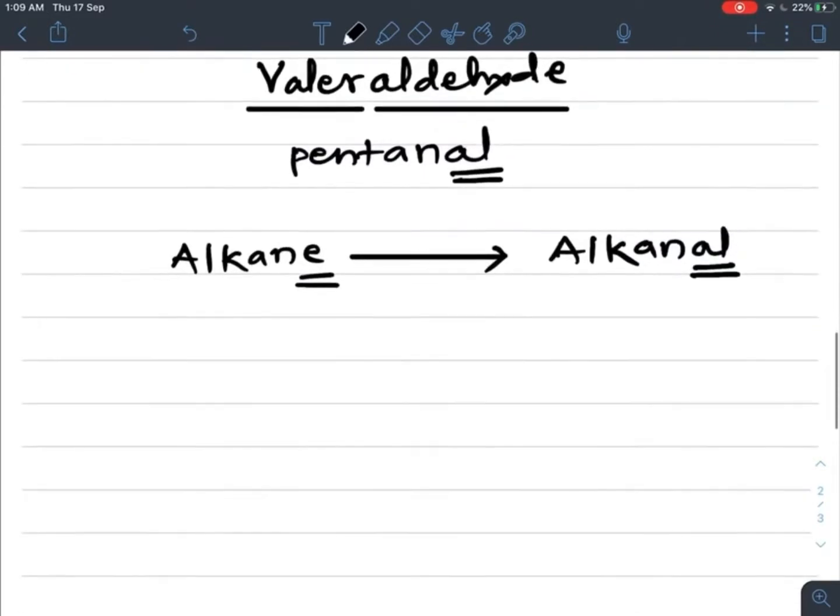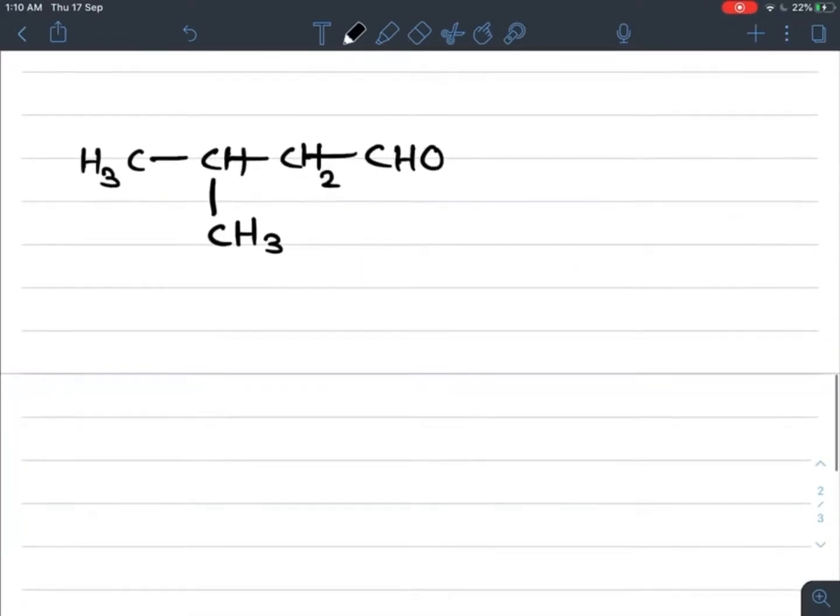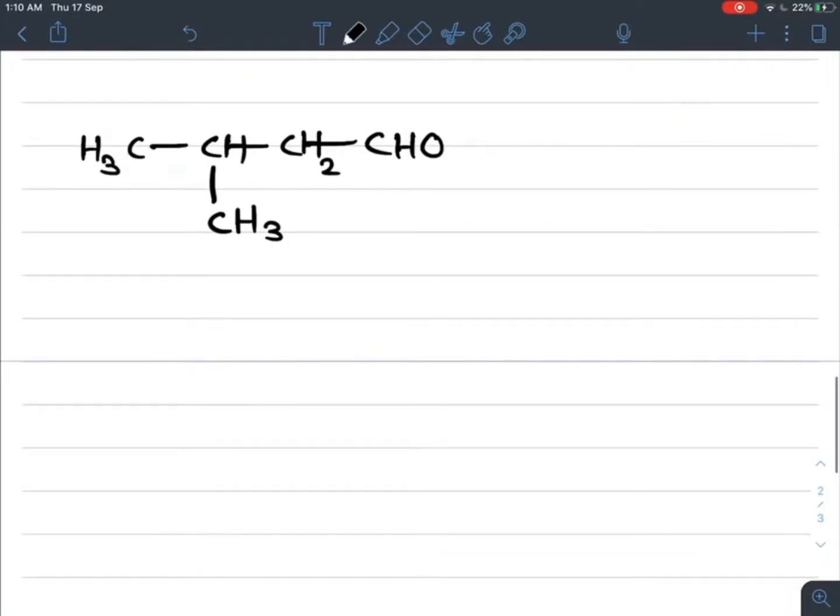If we take one more example, from this 5 carbon arrange 4 carbon in straight chain, and the 5th carbon is attached or arranged as a branched chain. Now one of them is the CHO group, and the remaining valency of each carbon is completed by hydrogen. We get the structure of the given aldehyde. Now what is the common or IUPAC name of this compound? Write down. So tell me what is the common and IUPAC name, or trivial and IUPAC name.